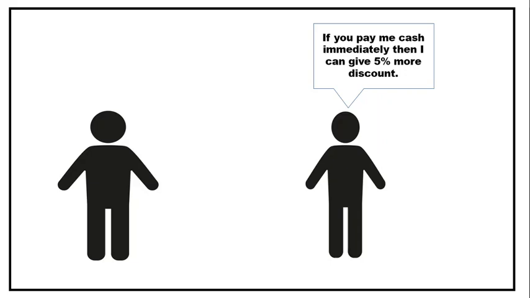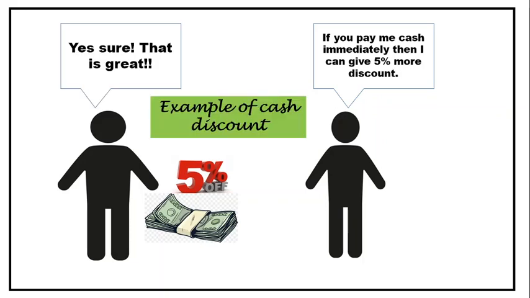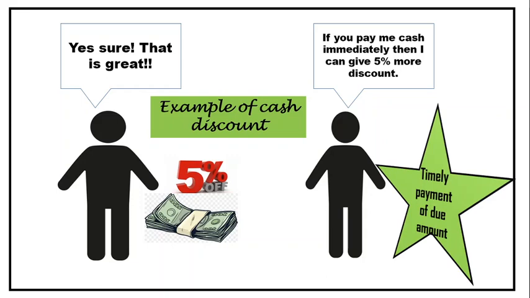On the other hand, if Mohan says that if you pay me cash immediately, then I can give you 5% more discount, this is an example of cash discount. So we can say that cash discount is a discount allowed for timely payment of a due amount, or prompt payment of a due amount, when the customer is ready to pay the amount immediately. The discount which is provided is cash discount.